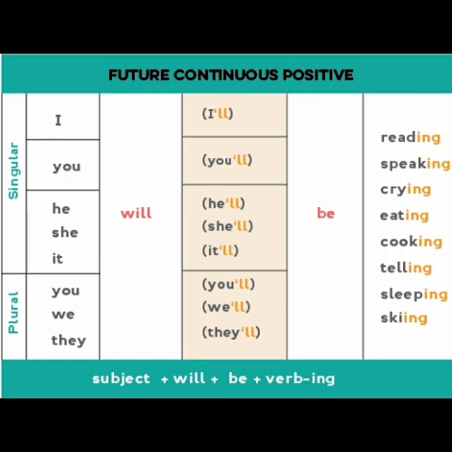Learners, there are certain rules which you need to remember when you form sentences with future continuous tense. For declarative or positive sentences, subject comes first, then comes will be or shall be, which is followed by the verb plus ing in its first form. For example, I will be coming.